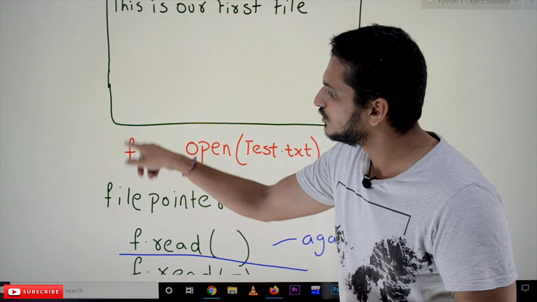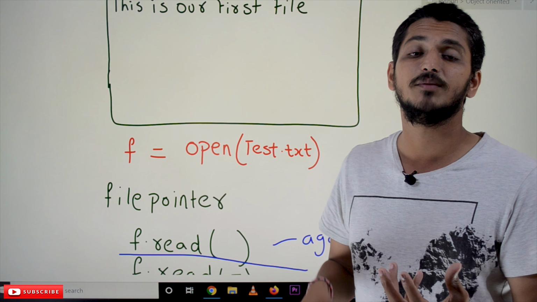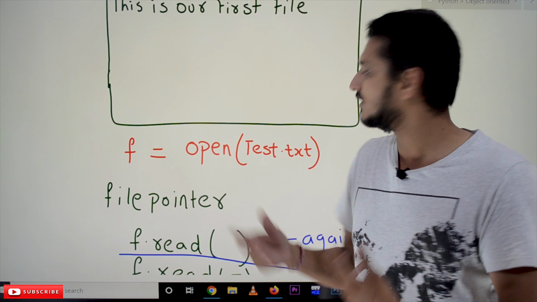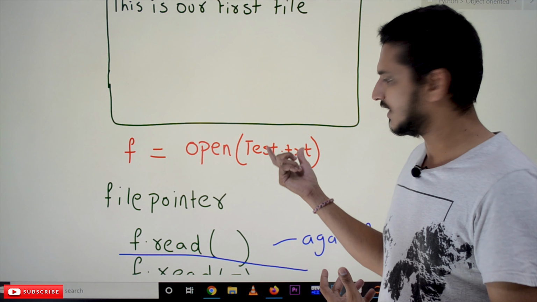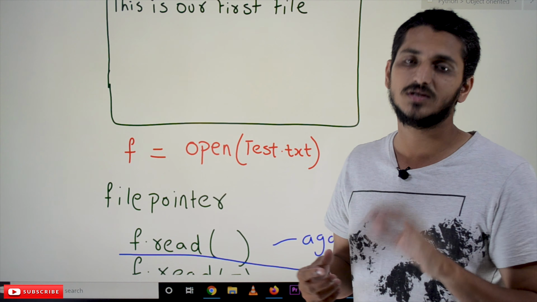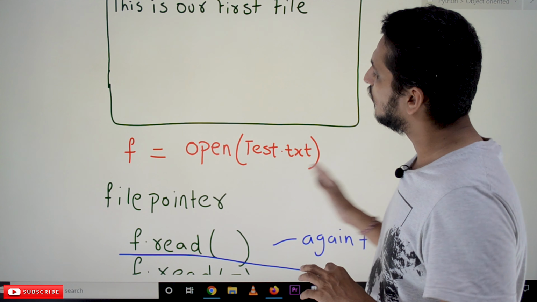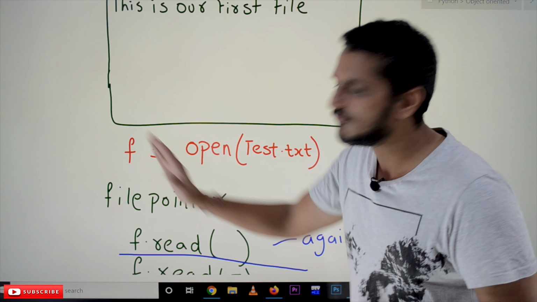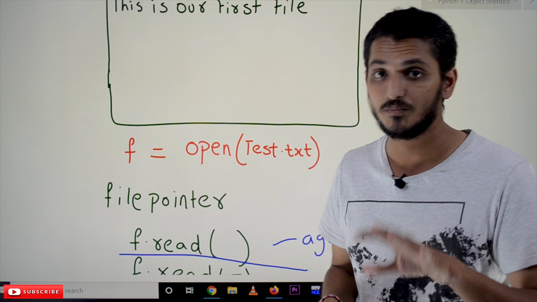Now we can use f as the file object, meaning the methods present in the file class can be used on this input test.txt. That is what open does here. It will return the file object. That is very important to understand.